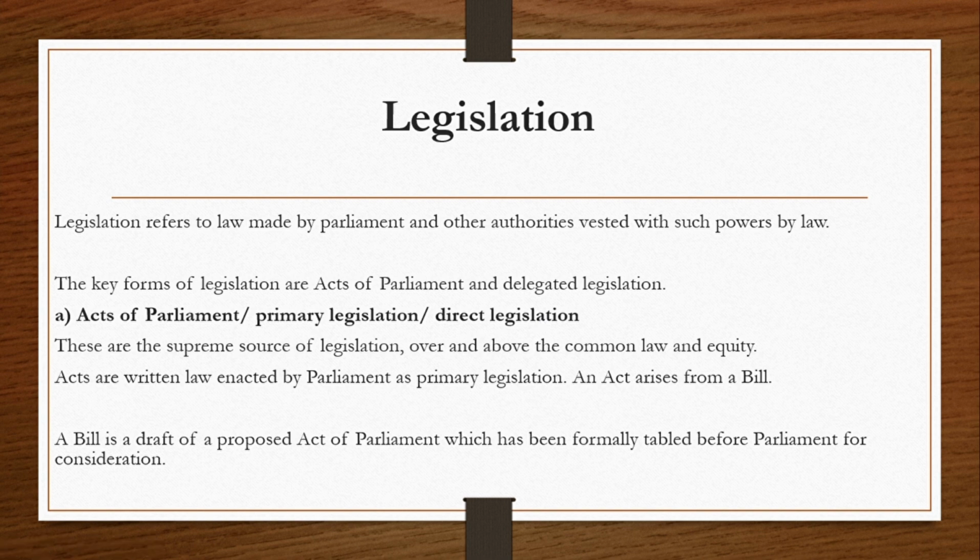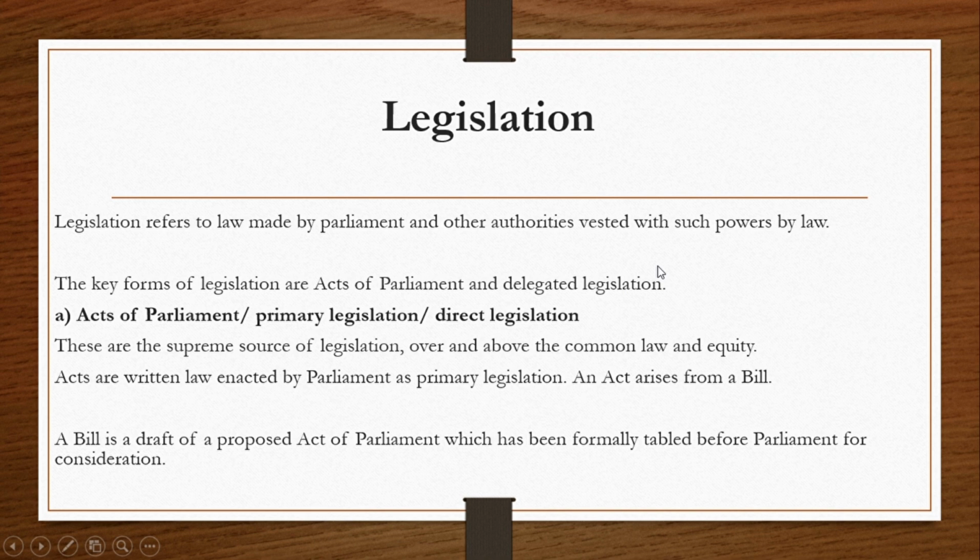In this video we are going to be looking at another source of laws applicable in Uganda, which is legislation. Legislation refers to the laws that are made by Parliament and other authorities vested with such powers by law. Laws made by Parliament and other authorities that have the power. We have two key forms of legislation: the Acts of Parliament and the delegated legislation.